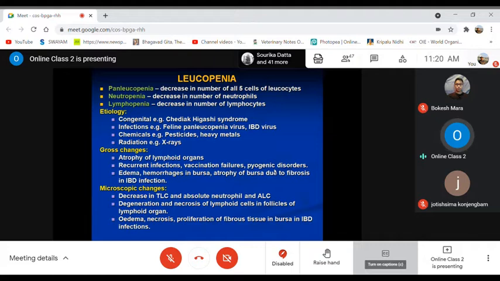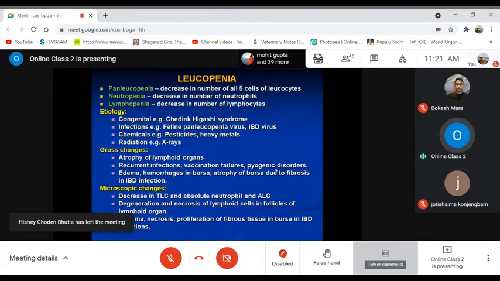And if you look for gross changes in leukopenia, you will find an atrophic condition of mostly all the lymphoid organs like your spleen, thymus, as well as your bursa of Fabricius in poultry. And there may be recurrent infections, because the white blood cells, including the phagocytic cells, are decreased in number. So they may not be able to protect against other infections.